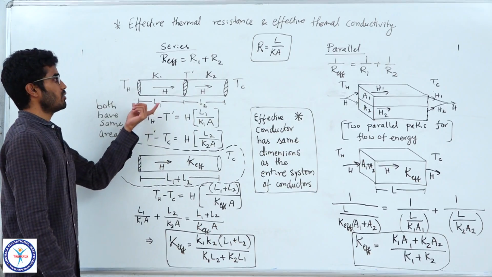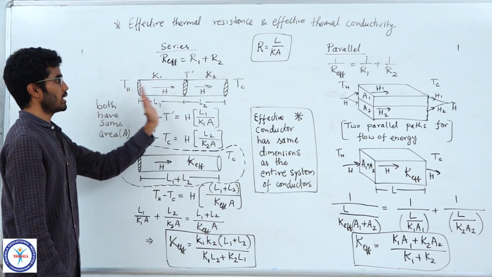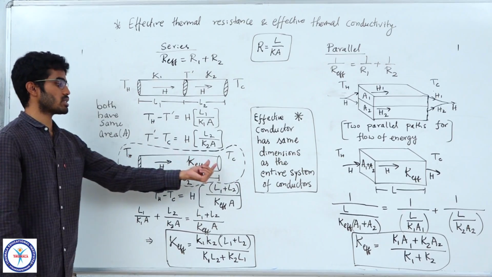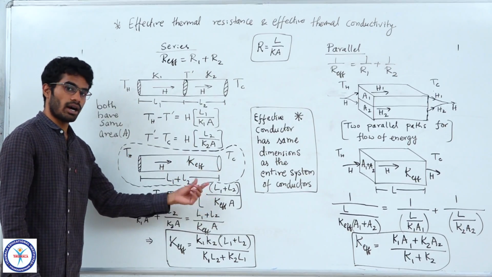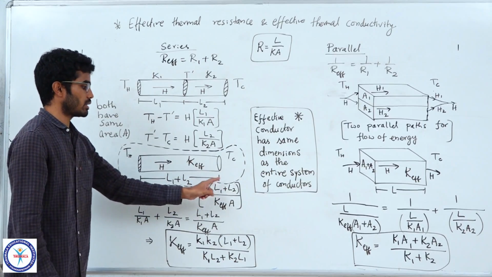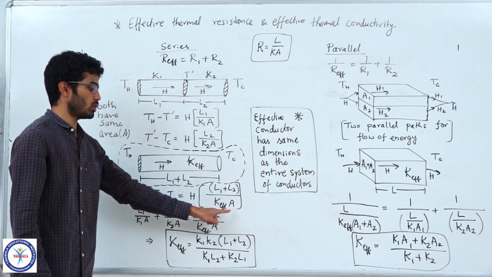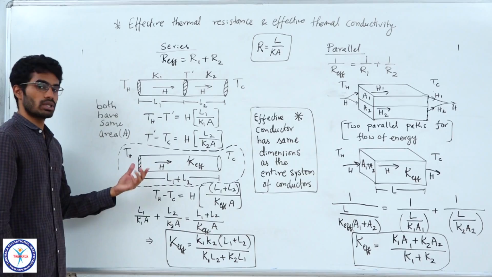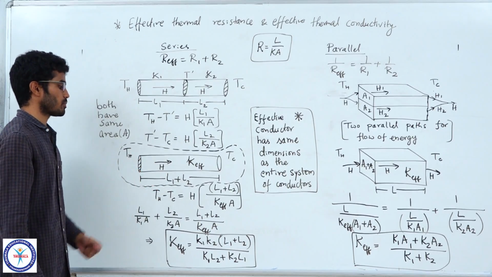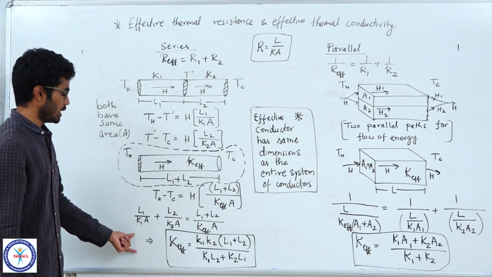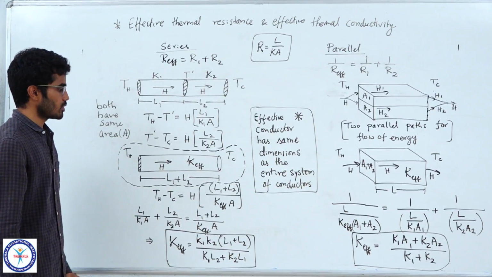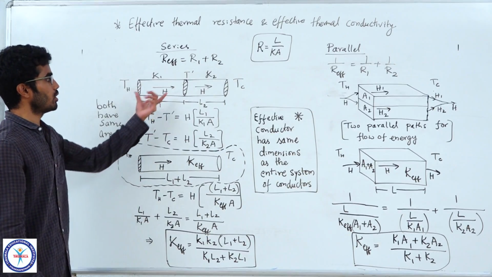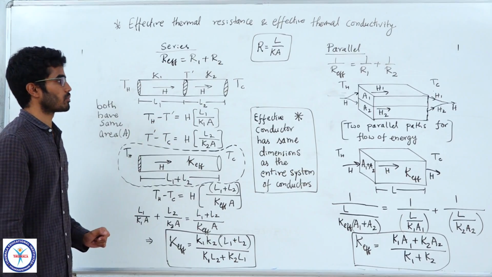So, if such a system is behaving like our original system of conductors, it is carrying the same heat per unit time H. Now, how can you write the equation? Th minus Tc is I into R effective. So, this is the effective length L1 plus L2 by K effective into area effective, but the area is the same here. We have the same area for these two conductors, and so the same area for the resultant conductor also. From this we get K effective. By simplifying the equations, you can get the K effective, the effective thermal conductivity of these two conductors as one system.